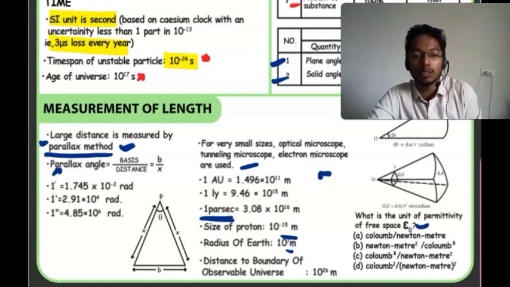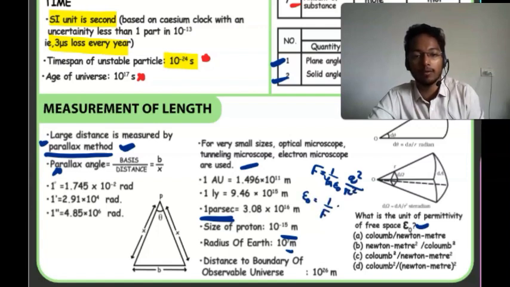We know the force, electrostatics we have done, that is F is equals to 1 upon 4 pi epsilon naught q square upon r square. So epsilon naught is equals to 1 upon F. 4 pi का तो यूनिट कुछ नहीं रहेगा, so q square upon r square. q square is coulomb square, then Newton meter square. So what will be coulomb per Newton meter square?